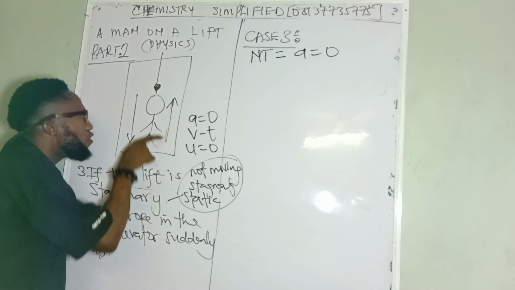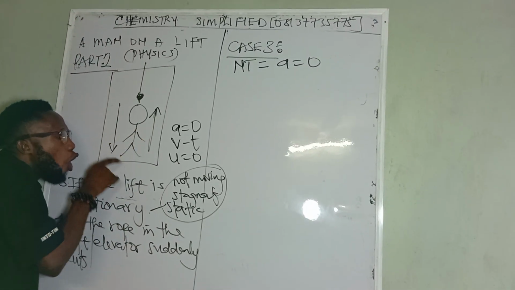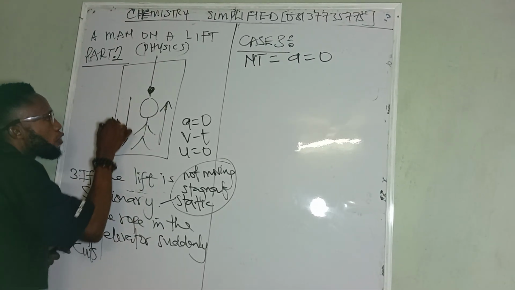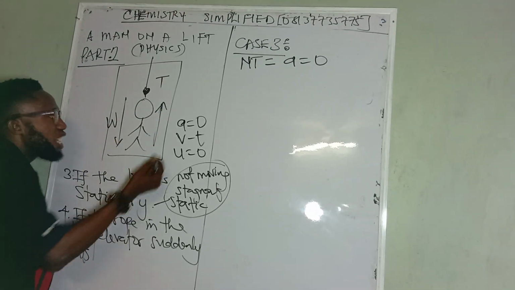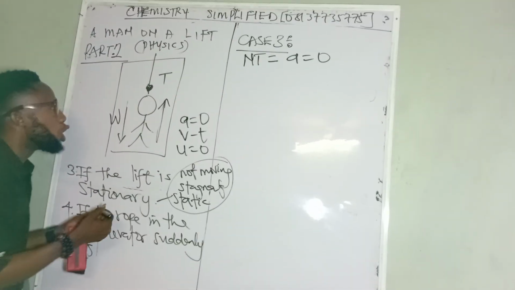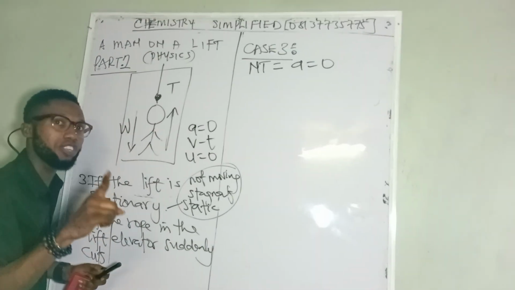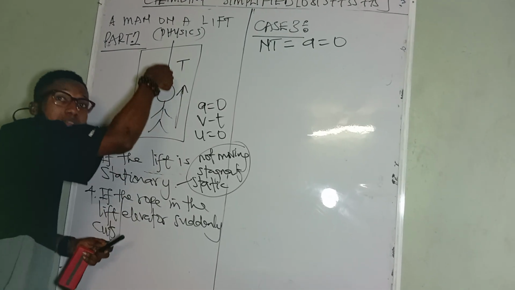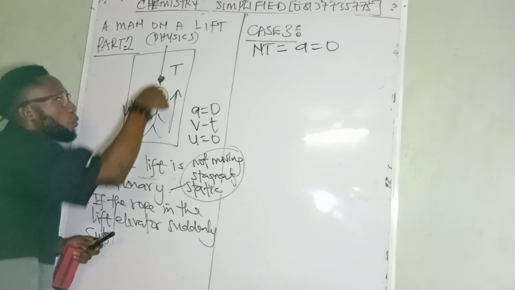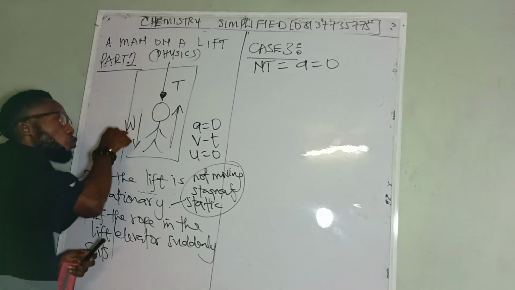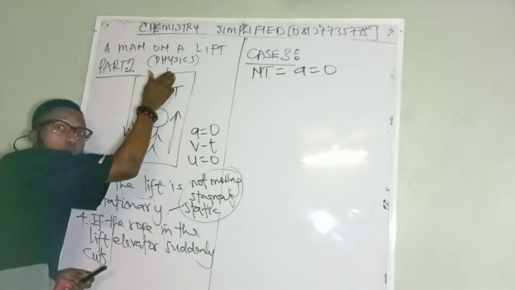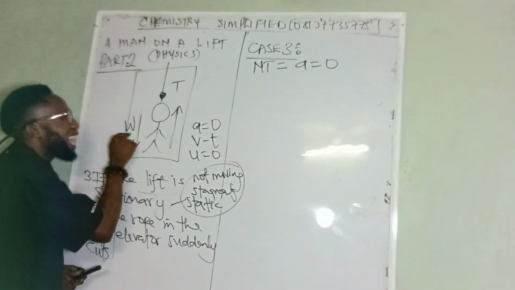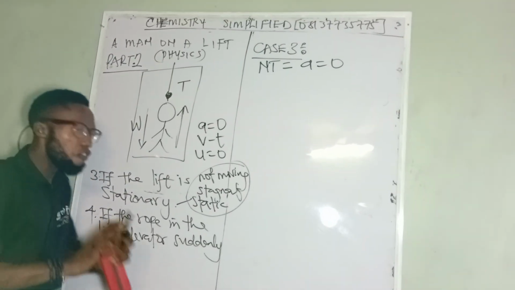Let me give you a very simple illustration. If this lift is not moving, or it is static, it means the weight of the body of the man and the tension are equal. They are balanced. In case 1, when the weight is greater than the tension, the lift moves downward. When the tension is greater than the weight, the lift moves upward. So now that the lift is not moving, it means the weight and the tension are equal.